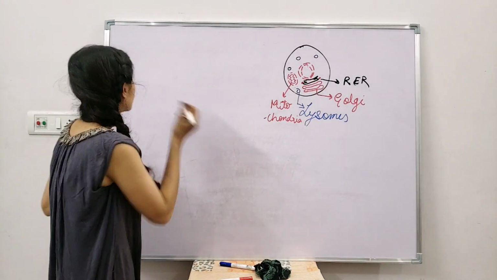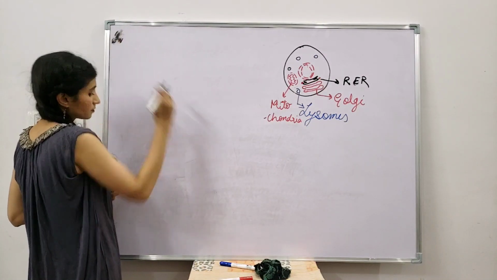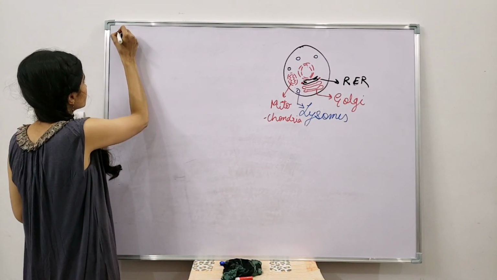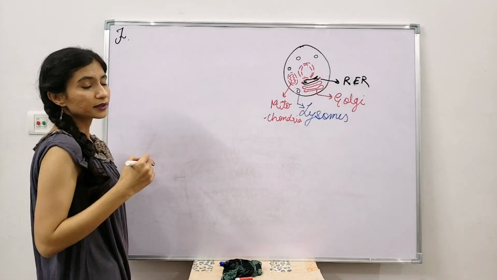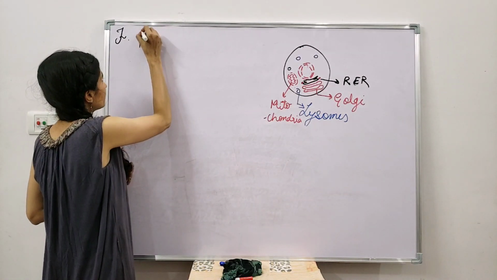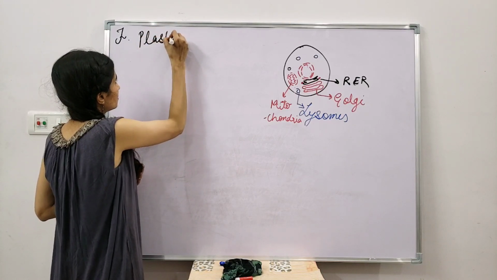Now there is another cell organelle which is present only in plant cells. That organelle is called plastids.